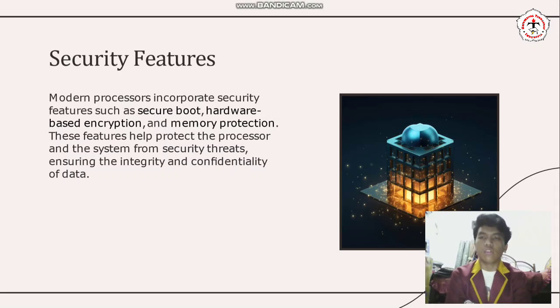Security features. Modern processors incorporate security features such as secure boot, hardware-based encryption, and memory protection. These features help protect the processor and the system from security threats, ensuring the integrity and confidentiality of data.